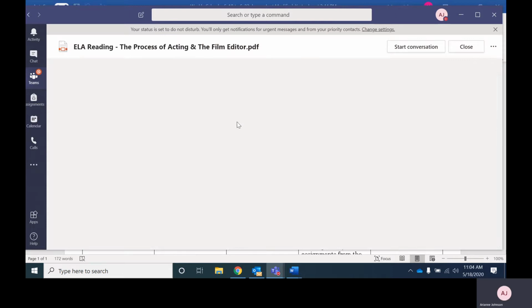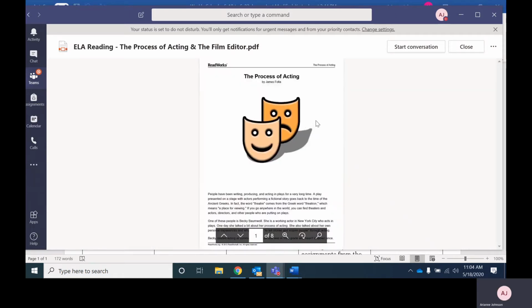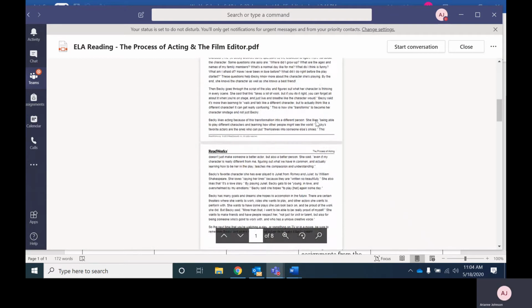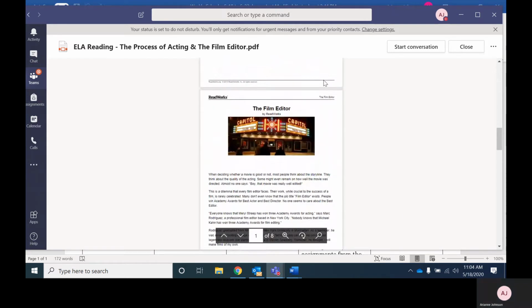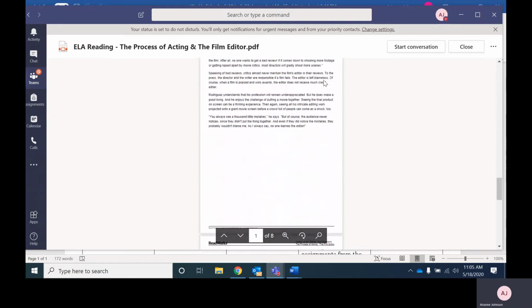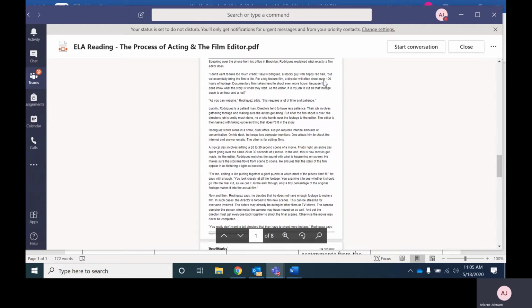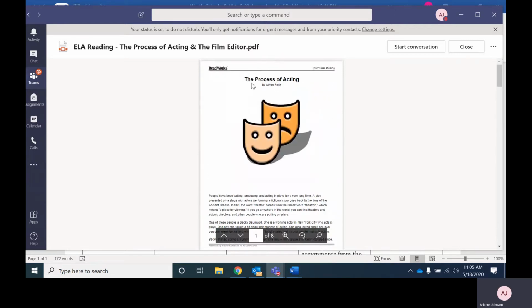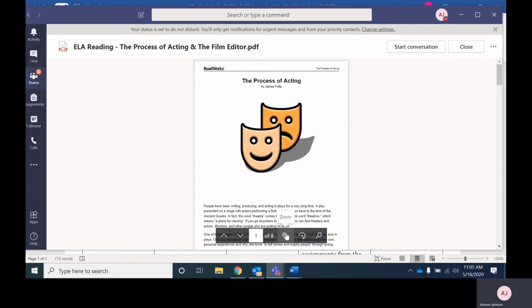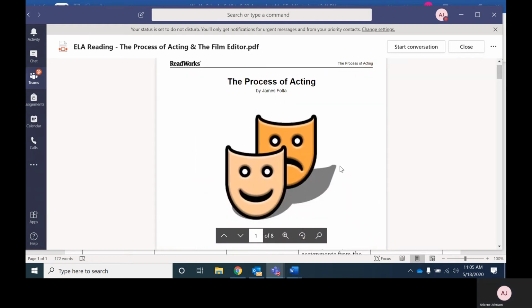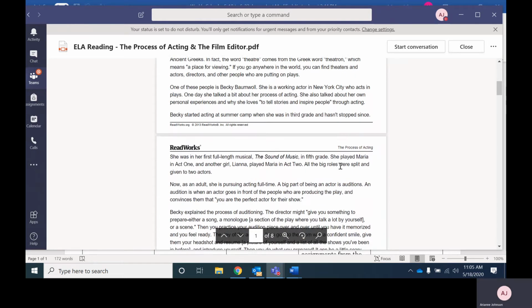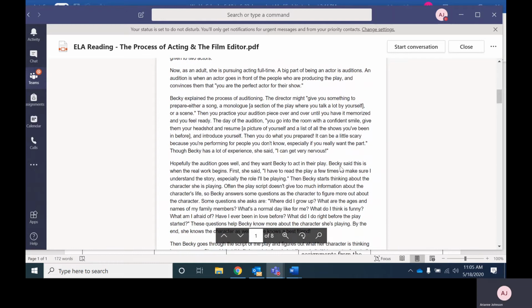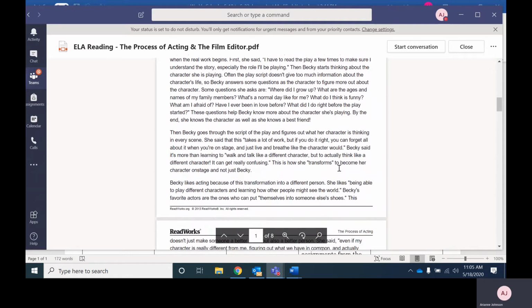And you'll notice when you click on this document, it is actually 2 articles in 1. So they have given you 2 different articles, and tomorrow your job is to read this first one, which is titled The Process of Acting. Now, this is very zoomed out. You can hover over it and zoom in a little bit more so that you can actually read the words.